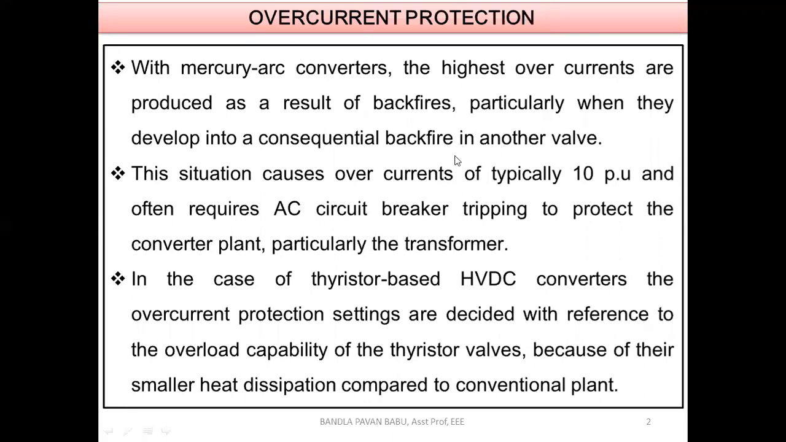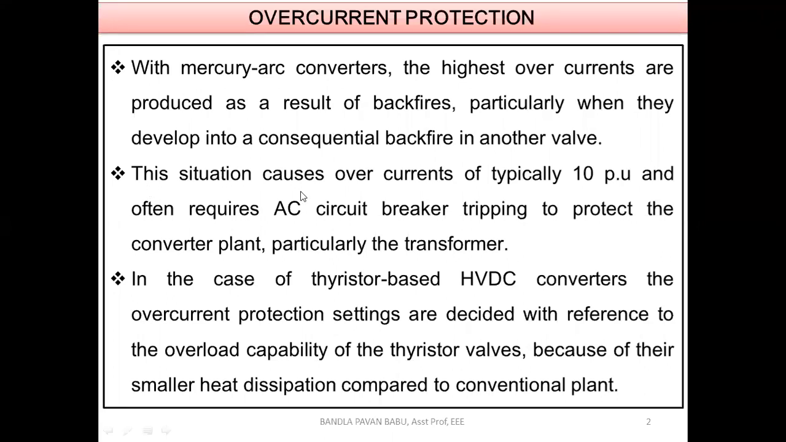Next, along with this backfire, what is the main drawback of it? It should not appear in the line. If it happens, it is going to disturb the other pole, which is under normal operating conditions. Even if a pole or a unit is running properly, it is going to interact with that healthy operated converter also. So that is the situation there.